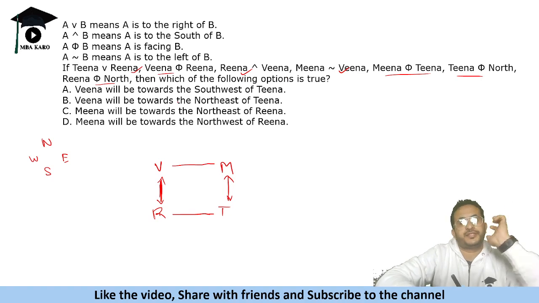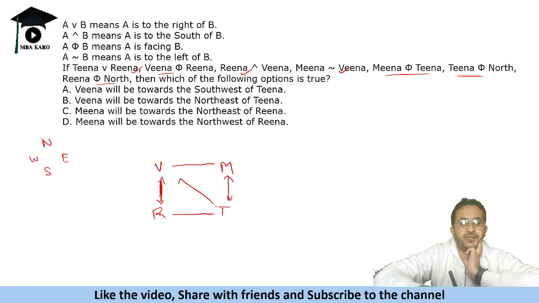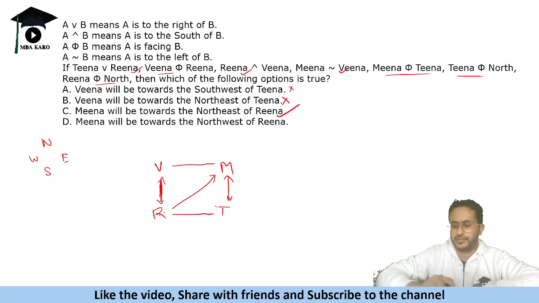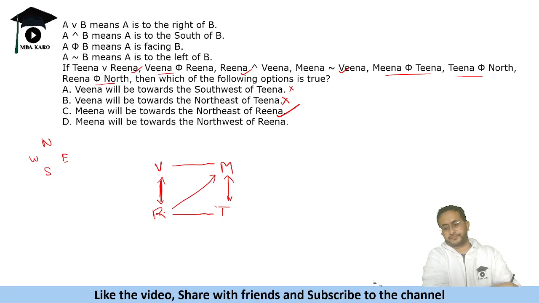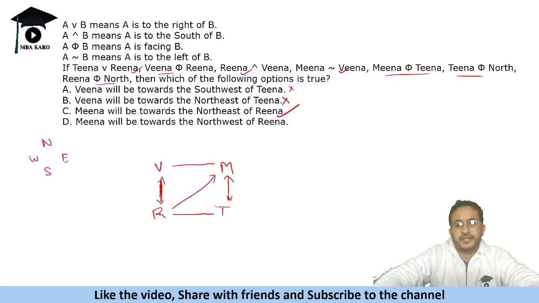Veena will be towards southwest of Tina. Veena is not towards southwest. This is wrong. Veena is northeast of Tina. It is northeast, not northwest. That is also wrong. Meena is towards northeast of Reena. Yes, it is northeast of Reena. That is the correct answer.